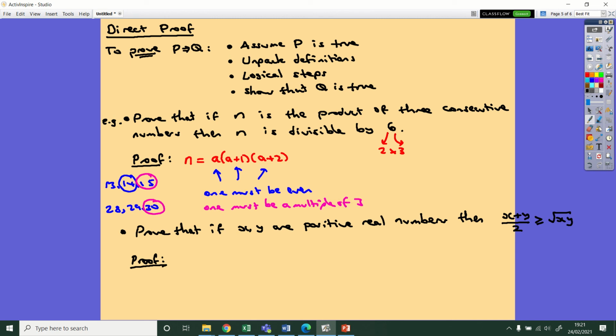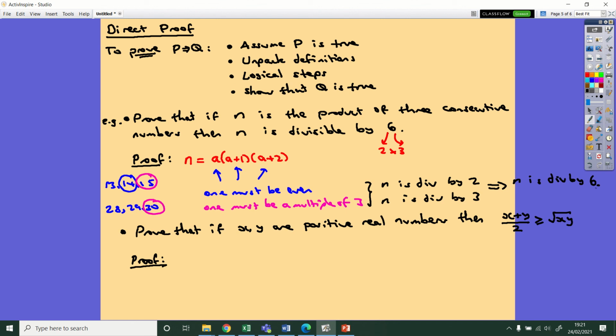So together we're pretty much done, because we've shown that n divides by 2, because that's what it means to be even. I'm just going to put div for divisible. And then here n is divisible by 3. So together that means that n is divisible by 6 and we're done.